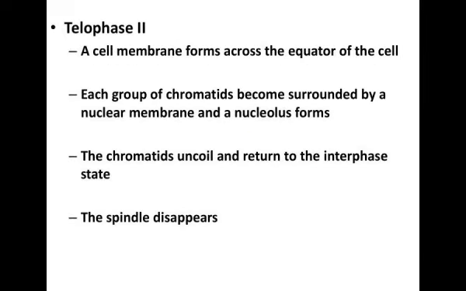Telophase II. A cell membrane forms across the equator of the cell. Each group of chromatids becomes surrounded by a nuclear membrane and a nucleolus forms. The chromatids uncoil and return to the interphase state. The spindle disappears.